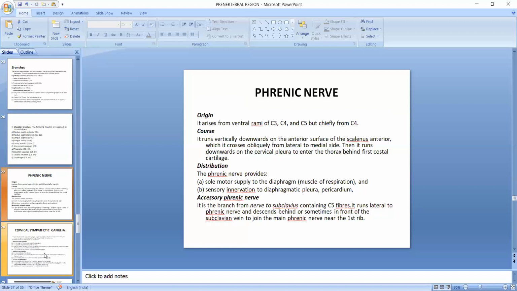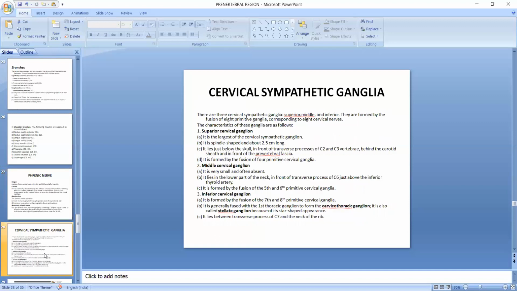Accessory phrenic nerve: it is a branch from nerve to subclavius containing C5 fibers. It runs lateral to the phrenic nerve and descends behind or sometimes in front of the subclavian vein to join the main phrenic nerve near the first rib. Cervical sympathetic ganglia: there are three cervical sympathetic ganglia, superior, middle, and inferior. They are formed by the fusion of 8 primitive ganglia corresponding to 8 cervical nerves.